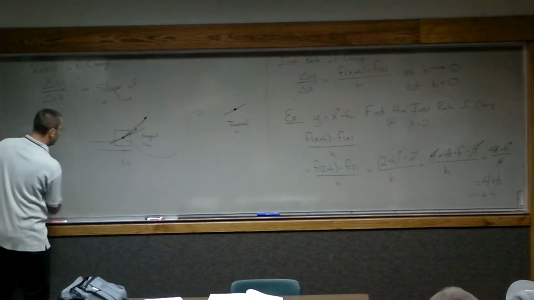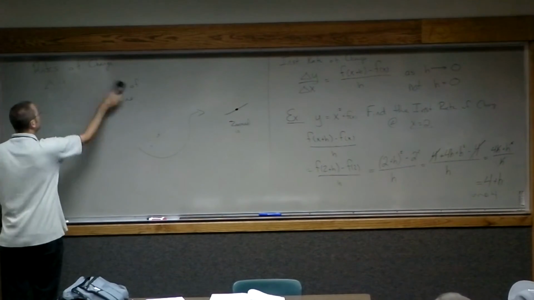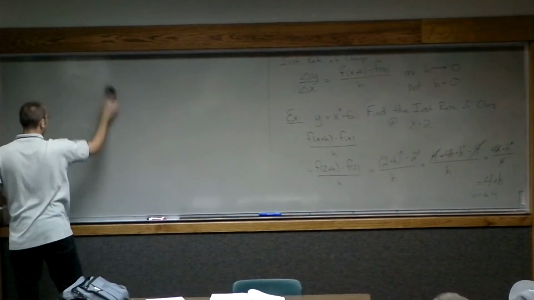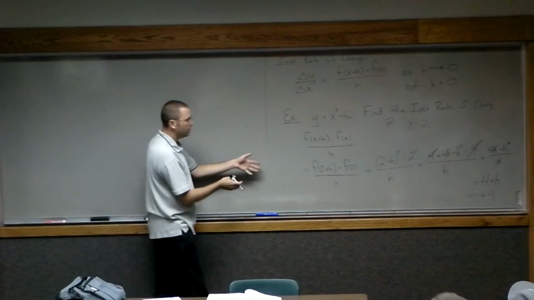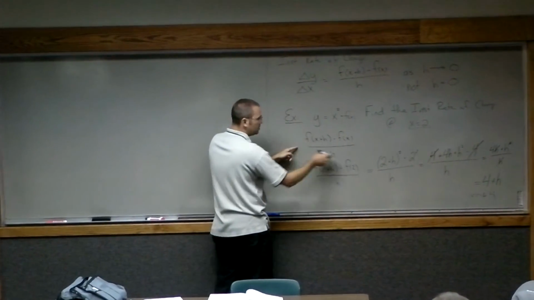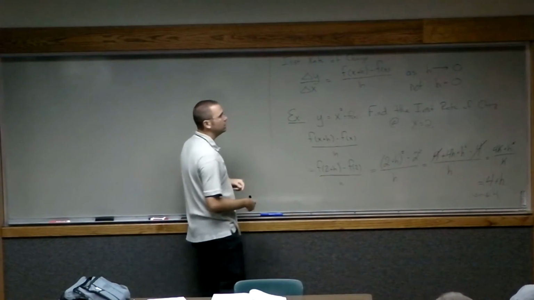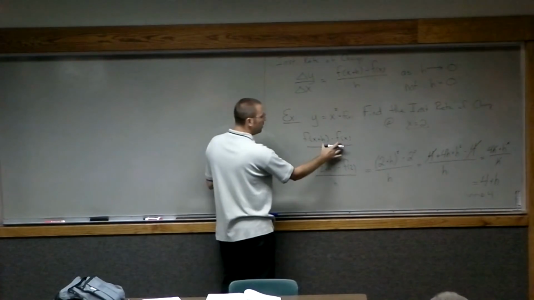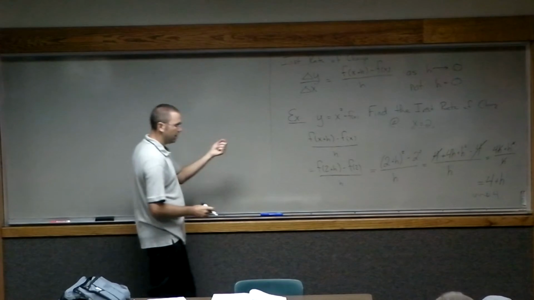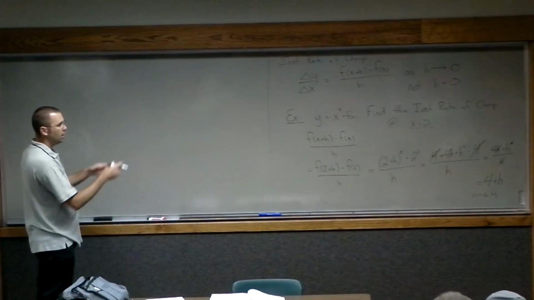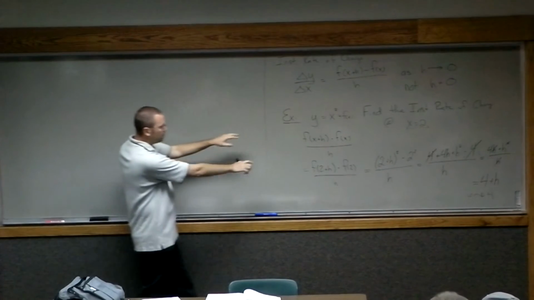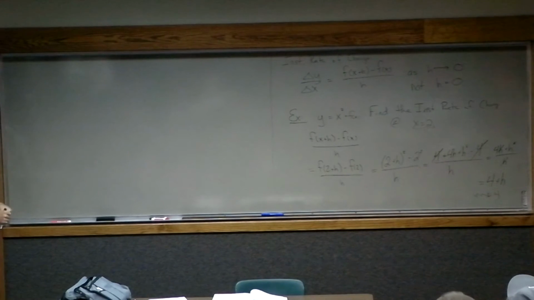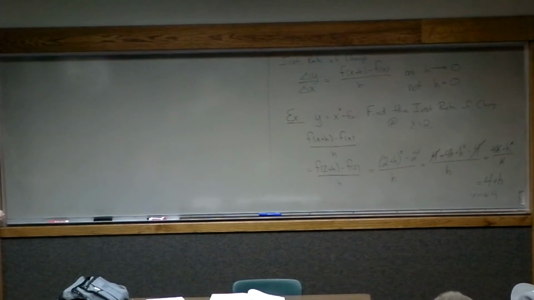Right? Now, in order to formalize this idea, we need to work with something called limits, which is what the next section's on. But the idea is basically the same as what we went through here. We take a look at this expression right here. This expression is often referred to as the difference quotient. Okay? I'm looking at the difference of two function values divided by the difference in the x values they're associated with. If I can go through and simplify things in this manner, I can try to identify how fast that particular function is changing at that particular instant.